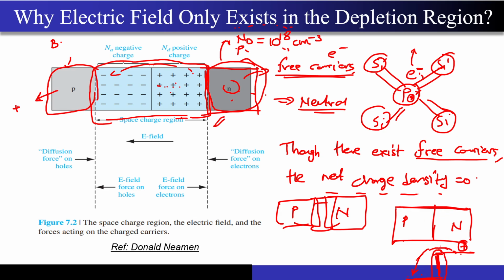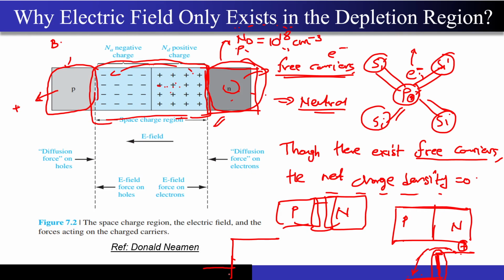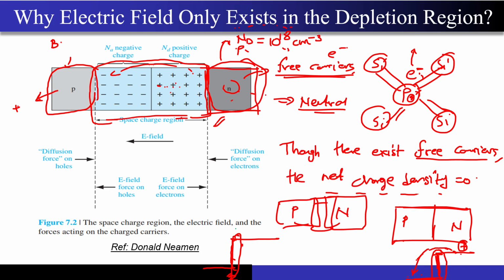And where is it happening? See, if I am drawing this concentration gradient like this, correct? The only electrons over here are seeing the concentration gradient. Let me just change the color of the pen to green. So electrons which are present in this region, far away from this junction boundary, this metallurgical junction, are not seeing any concentration gradient.